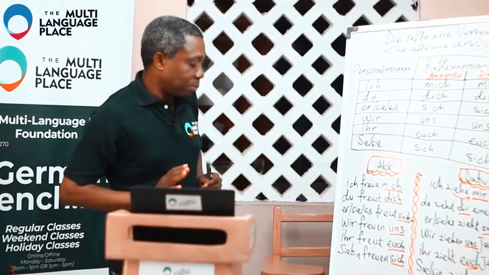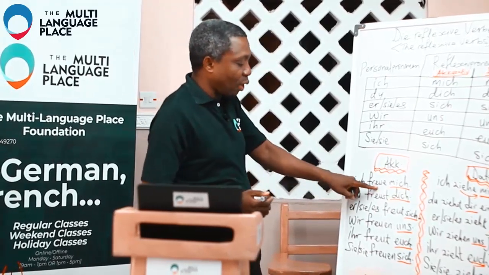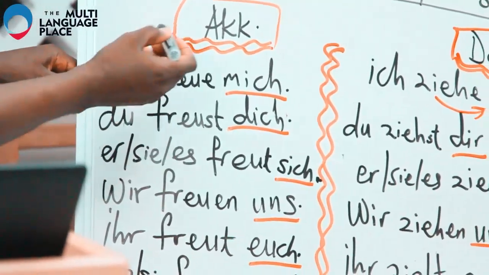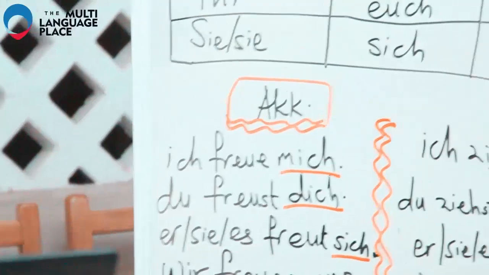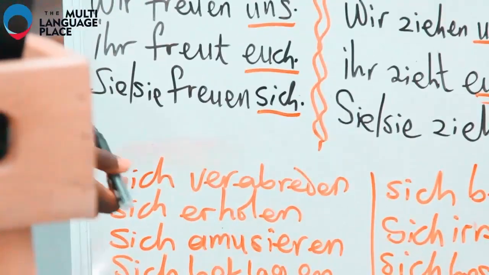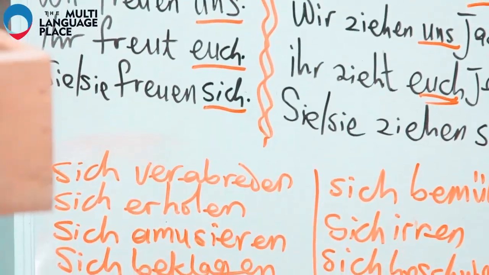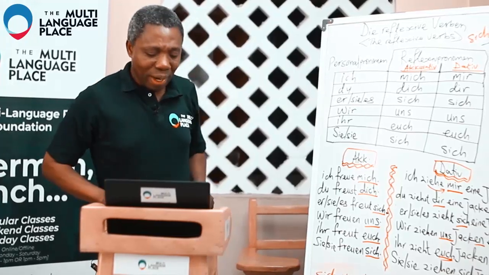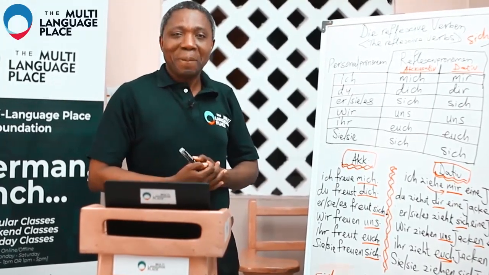And what you do with them is to conjugate them just as we have sich freuen, which is now conjugated in the present tense, ich freue mich. So also, you take any of these verbs, and you conjugate it just the way sich freuen is conjugated. If you can do that for now, you are doing excellently well. When we do exercises, you will be able to understand better.